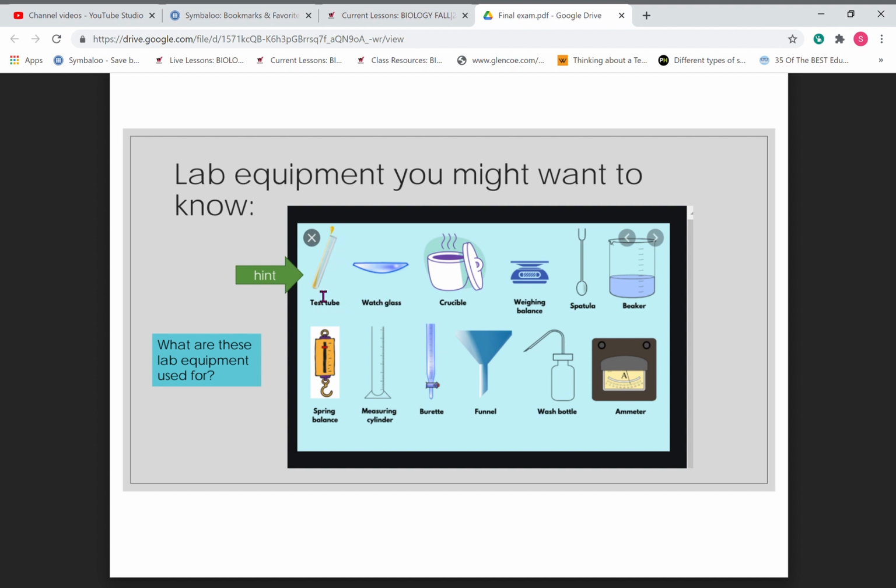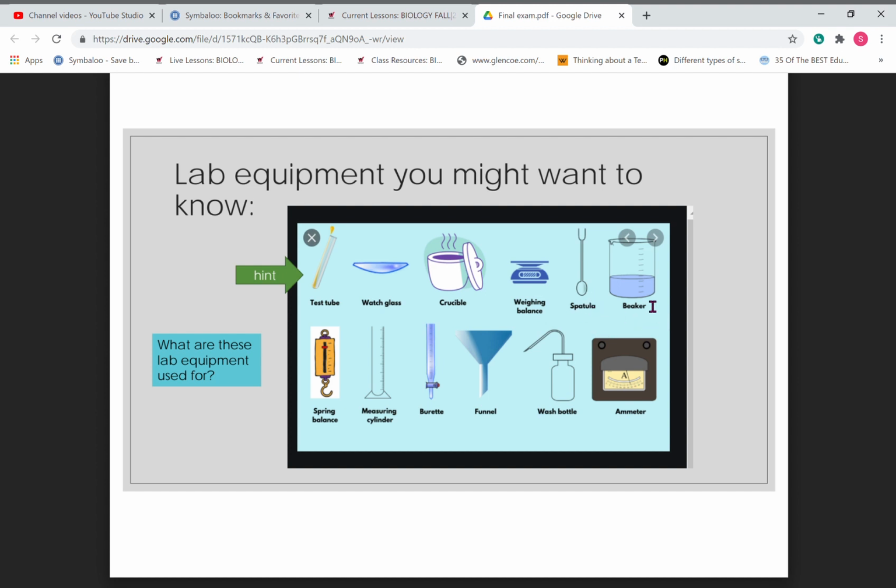Test tubes are used when you have something that you need to collect or do an experiment with. A watch glass, you usually use that to measure out something. A crucible, you can heat to high temperatures. Obviously, you're going to put something on this to measure the mass of the object. A spatula, you just stir with it.